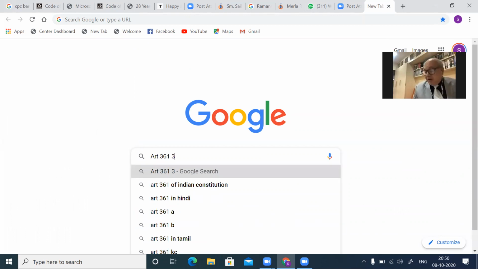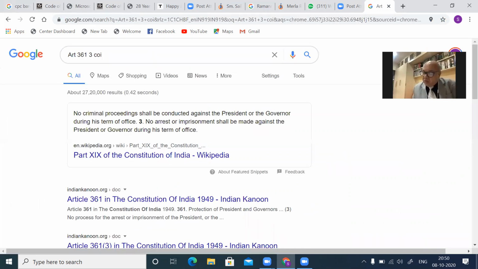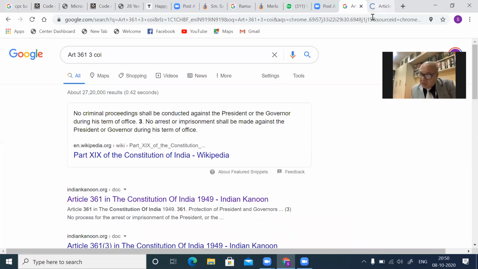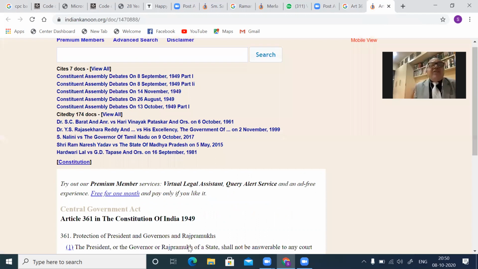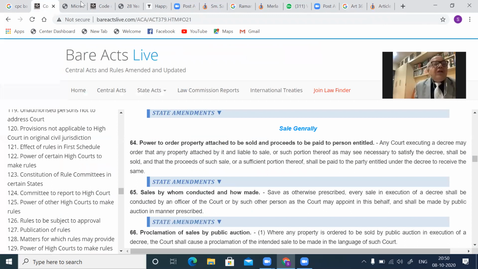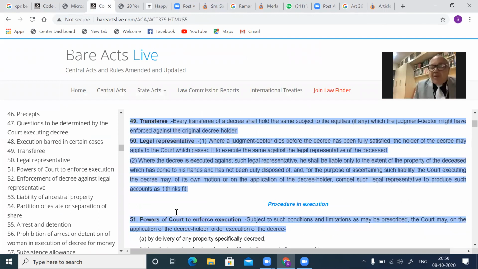That you learned under Article 361 of the Constitution. Similarly, a husband cannot be arrested under Order 21 Rule 32 in a decree of conjugal rights. Only attachment of the property can be done.